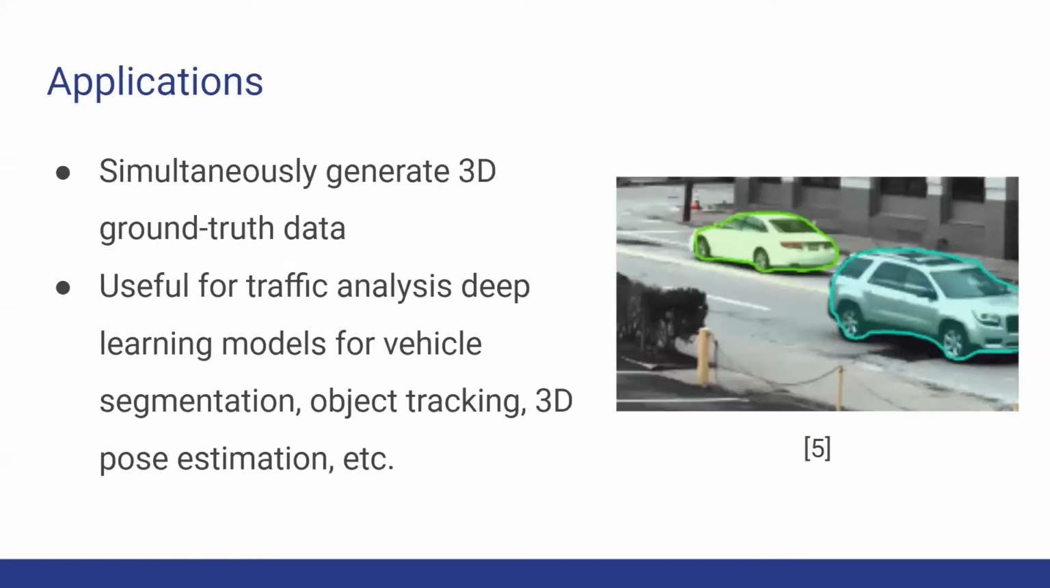One of the exciting applications of synthetic data generation is that we can simultaneously generate the 3D ground truth data. In particular, synthetic data generation would be especially useful for training deep learning models for traffic analysis tasks like vehicle segmentation, object tracking, and 3D pose estimation.